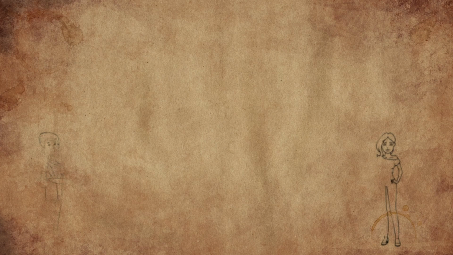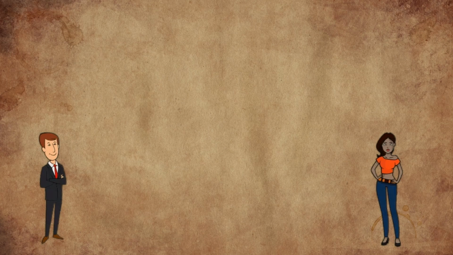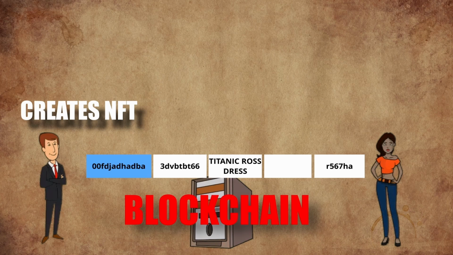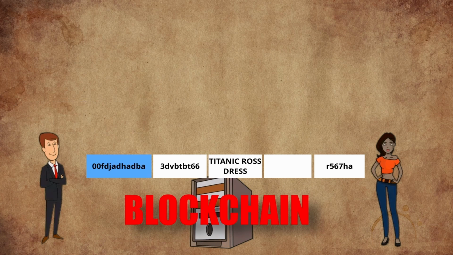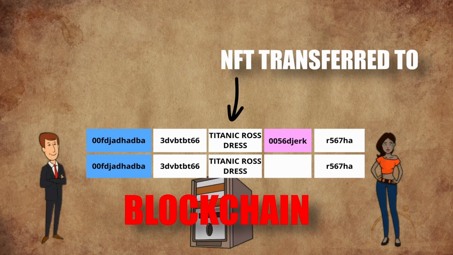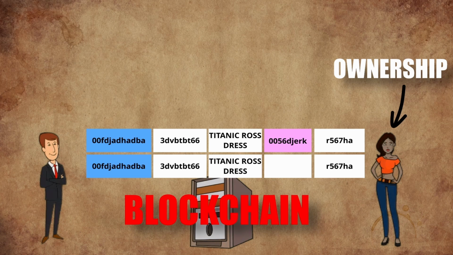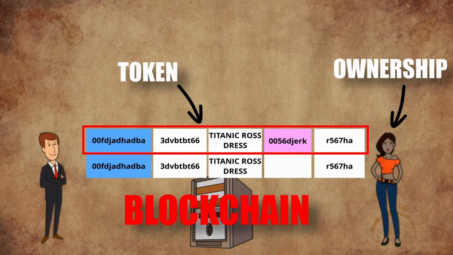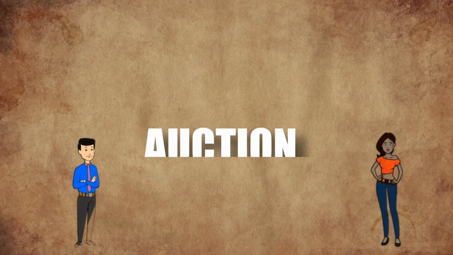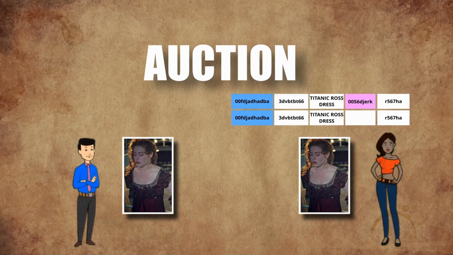Now let's go back to the Titanic example where two sellers are claiming to be having the original dress. Now let's say the person who gifted the Titanic dress to his girlfriend created an NFT. Since everybody knows because of media attention that he bought it for $330,000 and he has the original, had he created an NFT, that record will be there in blockchain, and once he gives this dress to his girlfriend, had he transferred the NFT to his girlfriend, a new record will be created. Now the girlfriend will have the ownership of the NFT. So only she can transfer this particular token digitally to somebody else. Now during auction, she can always produce this NFT and prove authenticity.